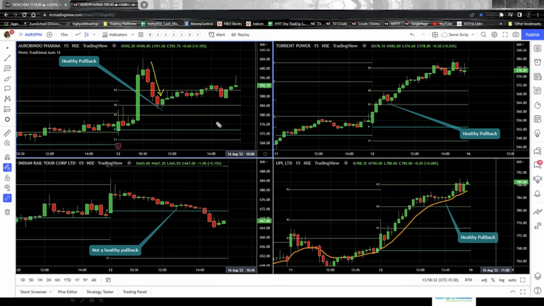Now, for this example, I have taken the technical to be used as pivot. These lines that you see here are pivots. The blue line is the pivot line, then R1, R2, R3, and on the lower side we have S1, S2, S3. When the stock retraces or gives a pullback, we need to mandatorily have a support. Only when we see the stock price actually taking support at that particular support level, which in this case is the pivot, do we initiate a buy trade.